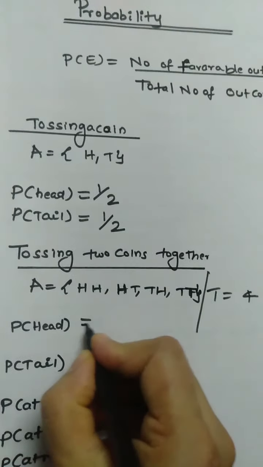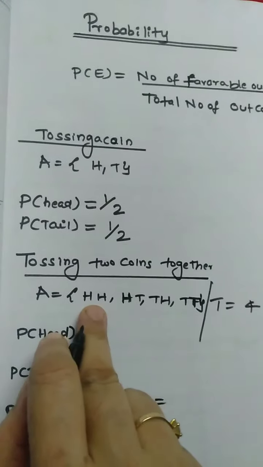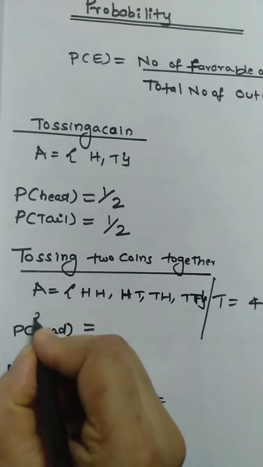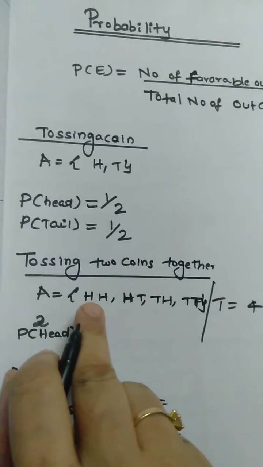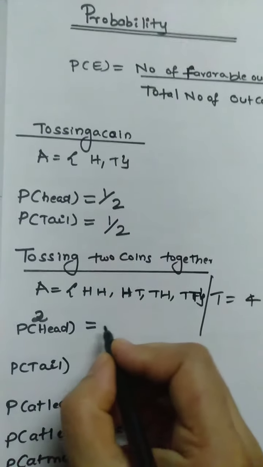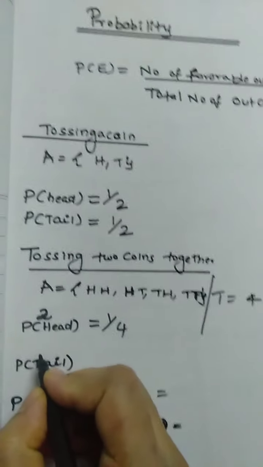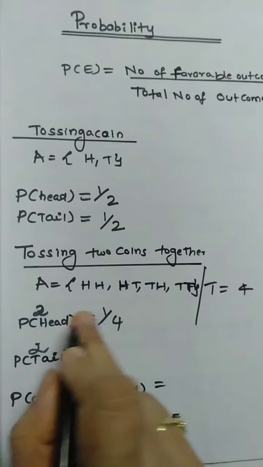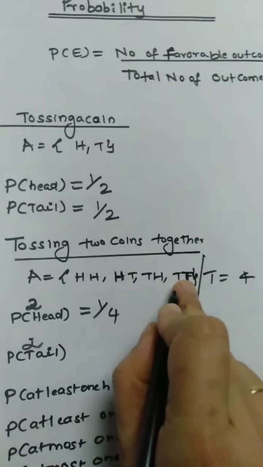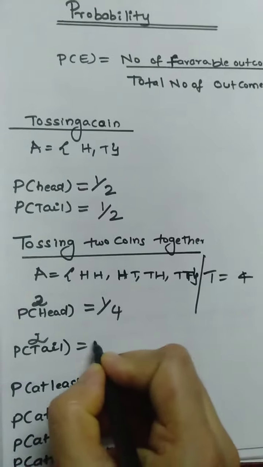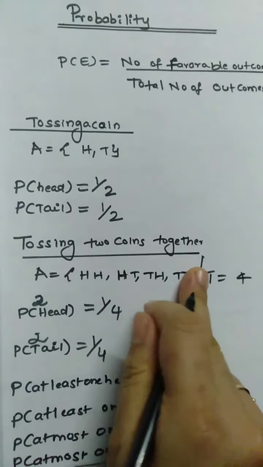What is the probability of getting two heads? There is only one possibility here, so 1 by 4. What is the probability of getting two tails? Getting two tails is nothing but there is only one such outcome here, so it is 1 by 4, 1 by the total number of outcomes.